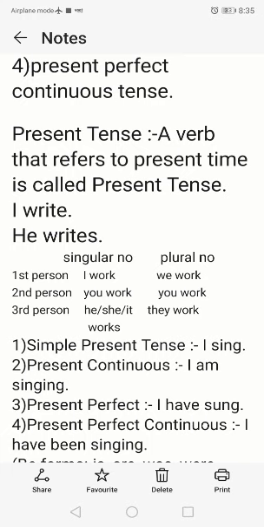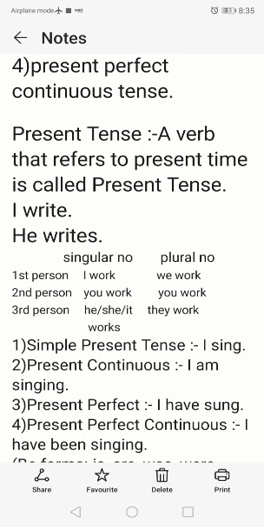In the same way, if the subject is second person, singular or plural, that is you, then also the verb doesn't take any s or es. I'm referring to the present tense. Whereas if the subject is third person singular, he, she, or it, then the verb takes s, or sometimes es.